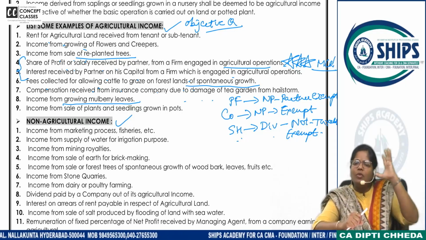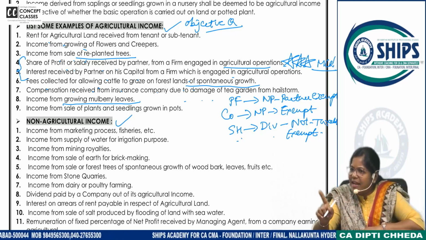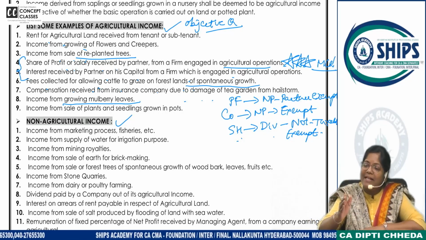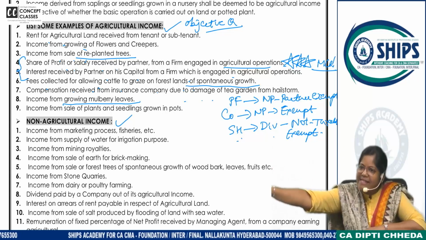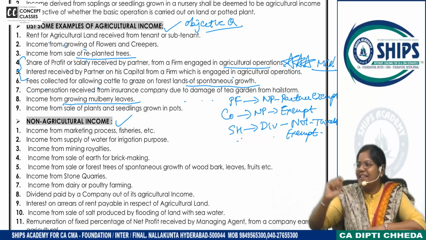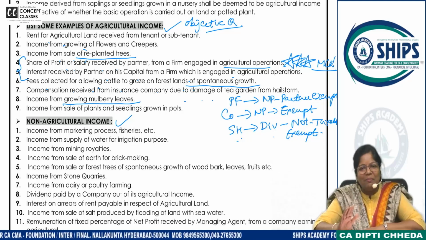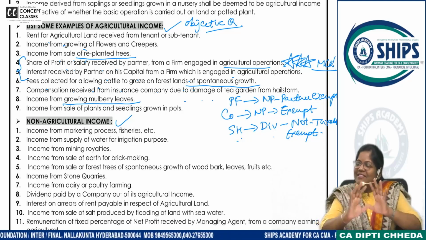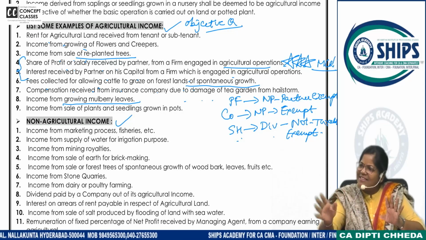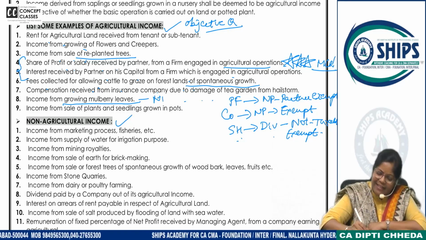So if you are just growing mulberry leaves in your farm, you are only growing leaves, is it agricultural activity? Yes, but if you are feeding the mulberry leaves to silkworm and getting silk yarn, it is which activity? Non-agricultural activity. Taxable. Want me to repeat or clear? Just growing the mulberry leaves. It's all written here, nothing to write. And still if you feel, here, income from growing the mulberry leaves is NT.